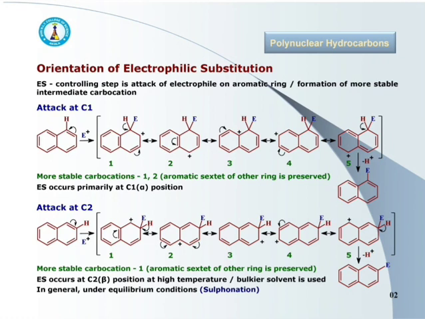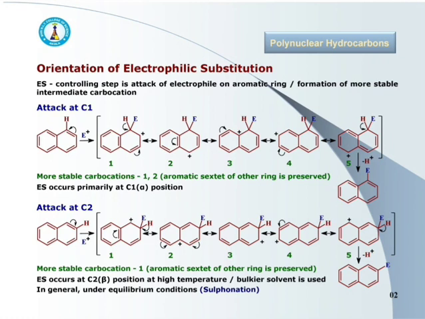This carbocation is a resonance hybrid of 5 resonating structures given here. Out of these 5 resonating structures, 1 and 2 are much more stable as compared to the other 3, that is the 3rd, 4th and 5th.